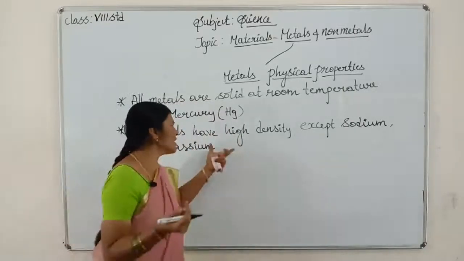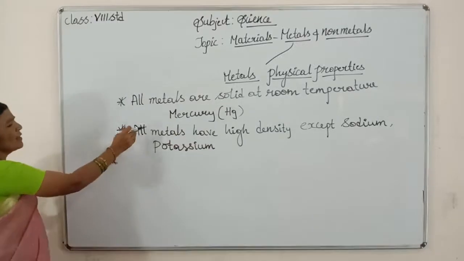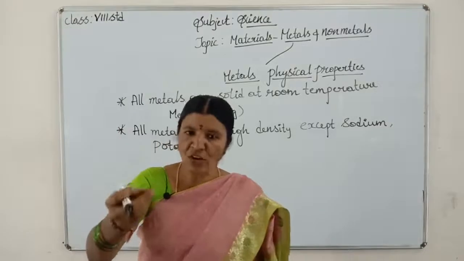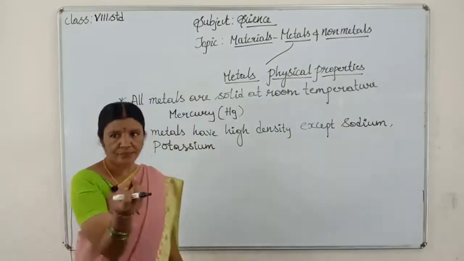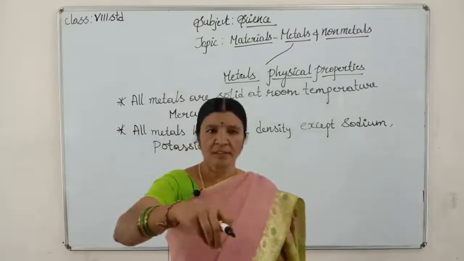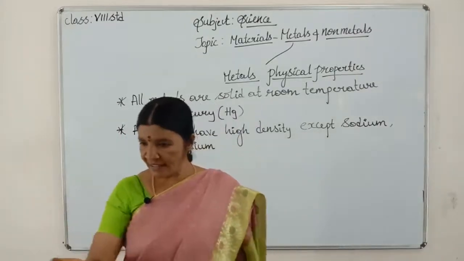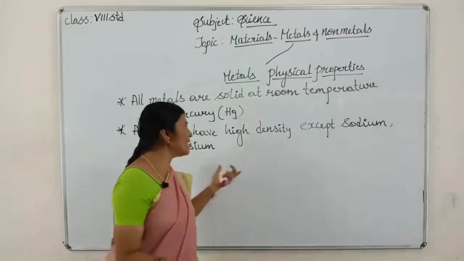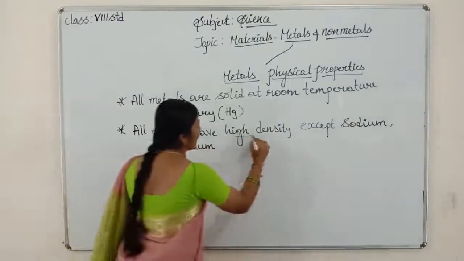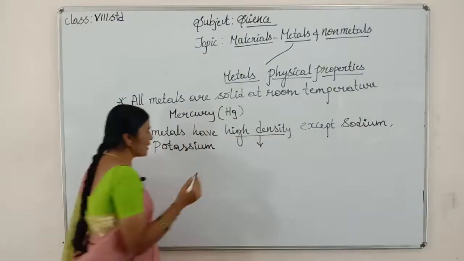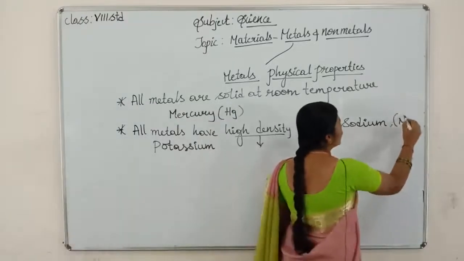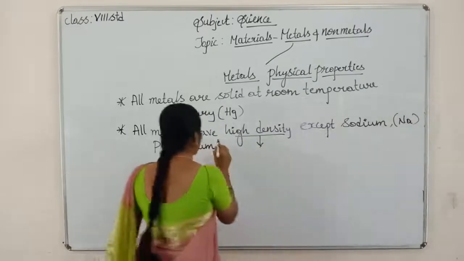Then how to check this density, children? High density means if you take a piece of iron and put it in a beaker containing water, it drowns, isn't it, children? It sinks to the bottom. So it has high density. All metals have high density except sodium and potassium. How can you say that these two metals do not have it? They float on a beaker containing water.